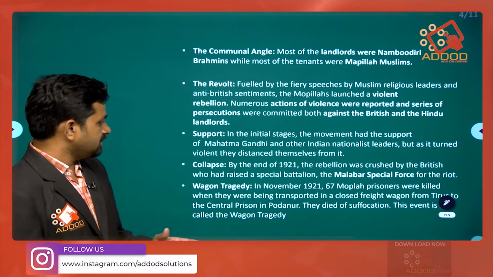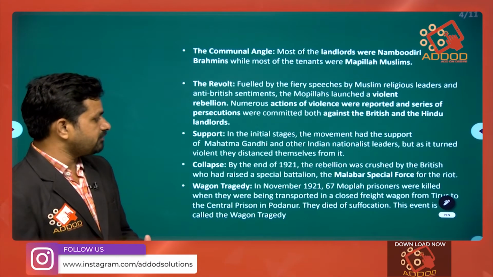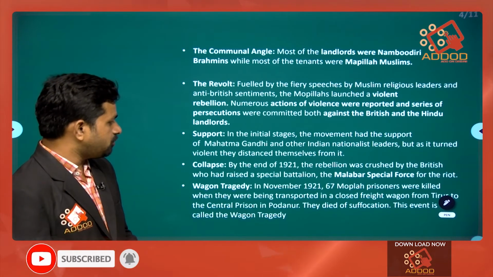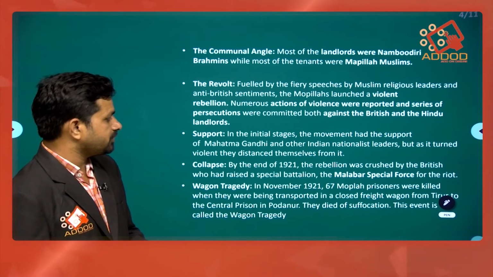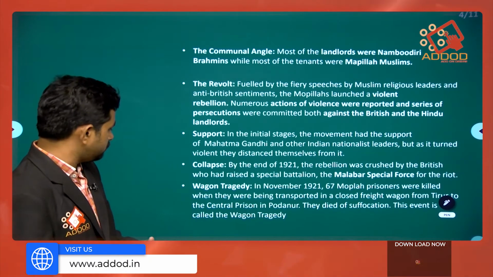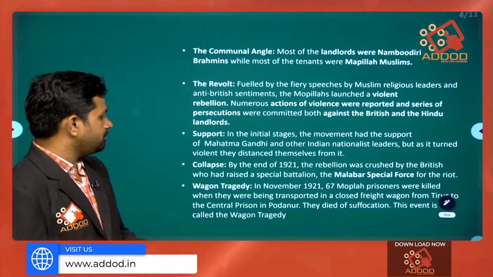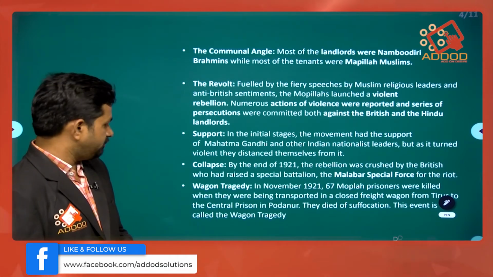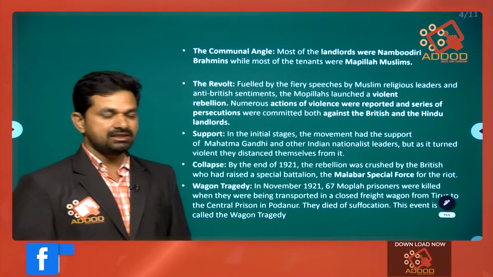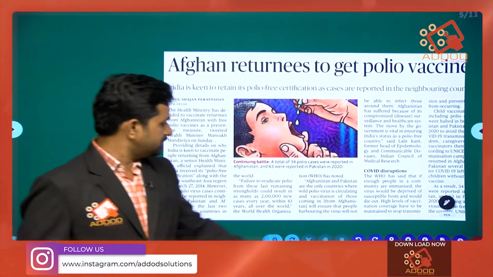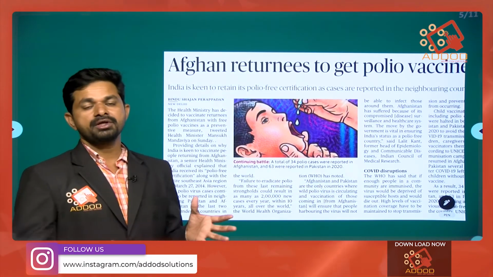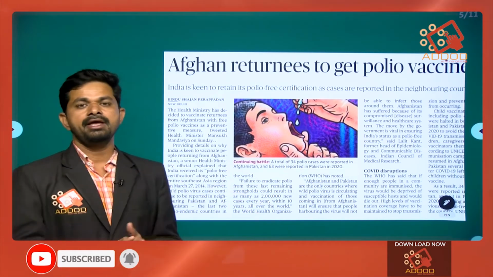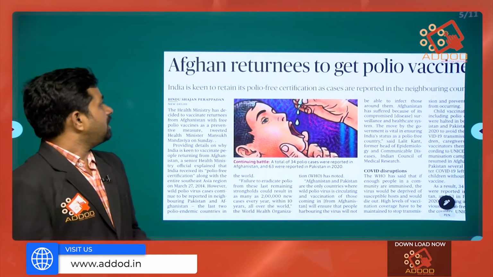The wagon tragedy: on November 21, 1921, 67 Mopla prisoners were killed when they were transported in a closed freight wagon from Tirur to the central prison in Podanur. They died of suffocation. This event is called the wagon tragedy. Now, this has been denotified, as this was not for the purpose of independence, and was totally against those sentiments.